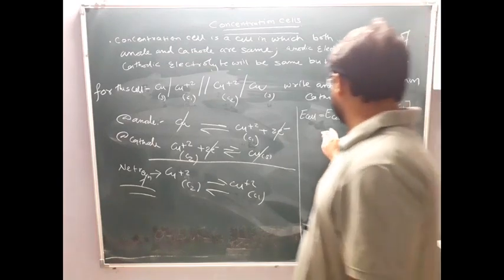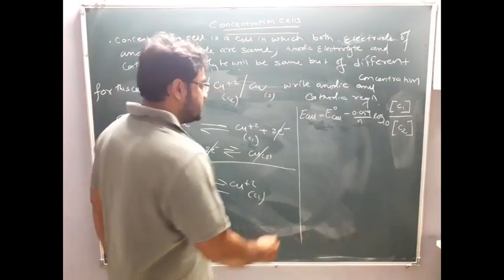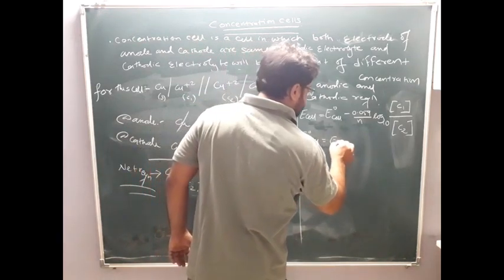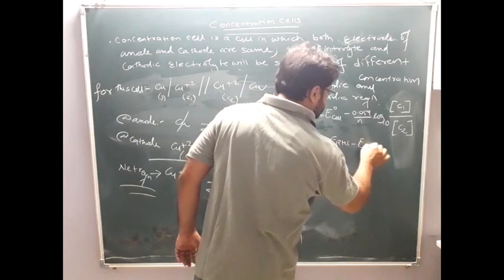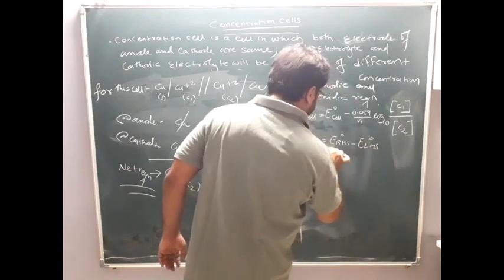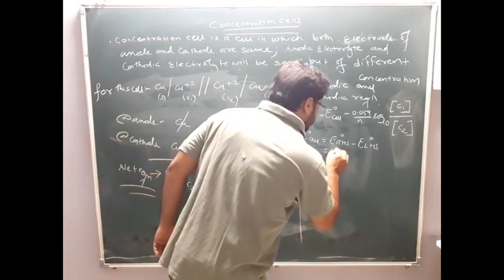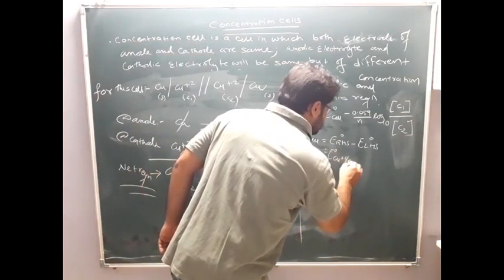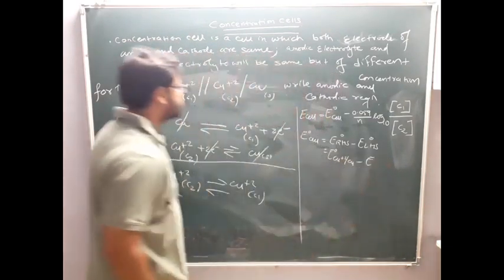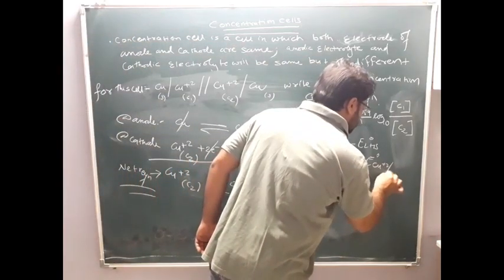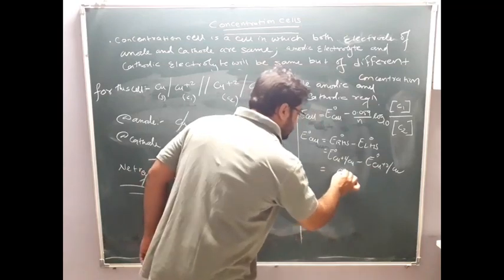Clear? Now see here E naught cell. We know that E naught cell will be equal to E RHS minus E LHS. Yes or no? Now who is in the RHS portion? Cu+2. So E naught Cu+2 slash Cu, minus who is on the LHS portion? Cu+2 only. So E naught Cu+2 slash Cu will be equal to 0 volt.